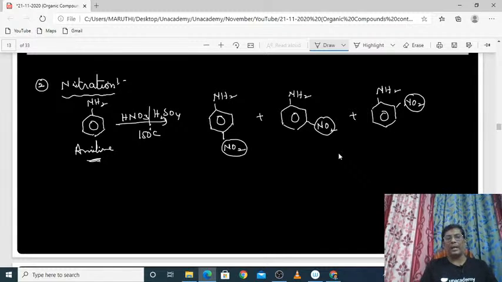Normally, only either the ortho position or the para position will be substituted by the electrophiles. But in this nitration, some magic happens. On the ortho, meta, and para positions, the nitro groups are attached.